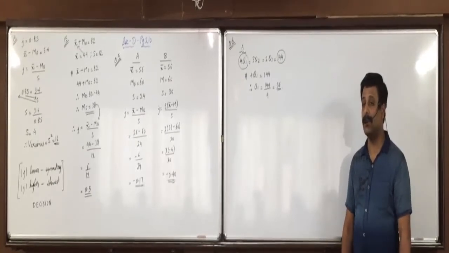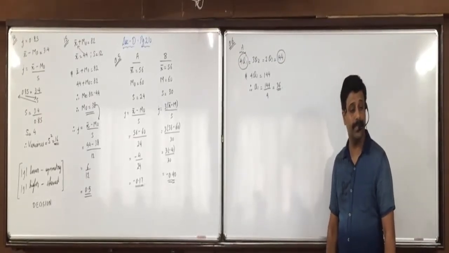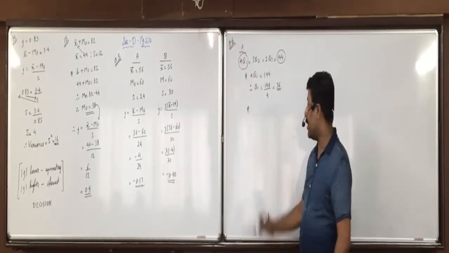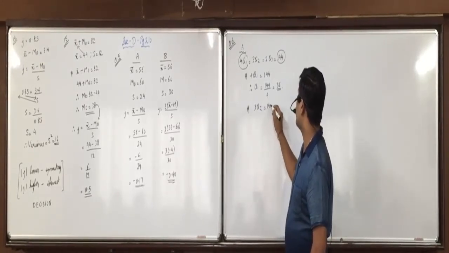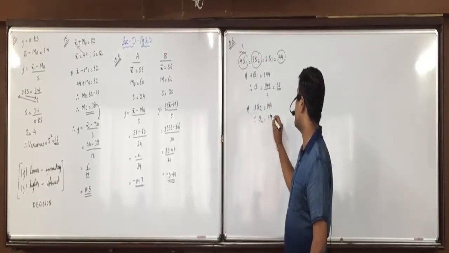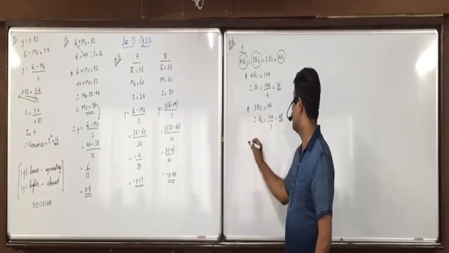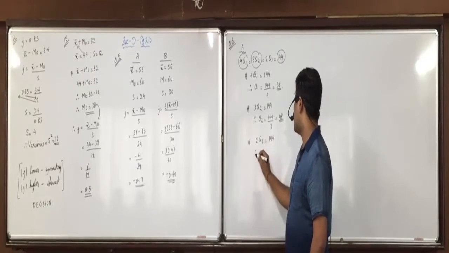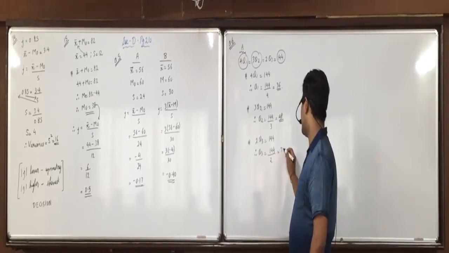Then in the same manner, how can you find Q2? 3Q2 is equal to 144. Now we will equate 3Q2 with 144. So bringing 3 on the other side, 144 divided by 3, 48. Same way, 2Q3 equals 144. So Q3 will be 144 divided by 2, that is 72.